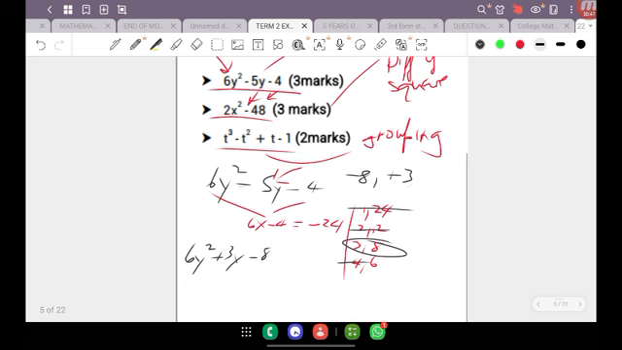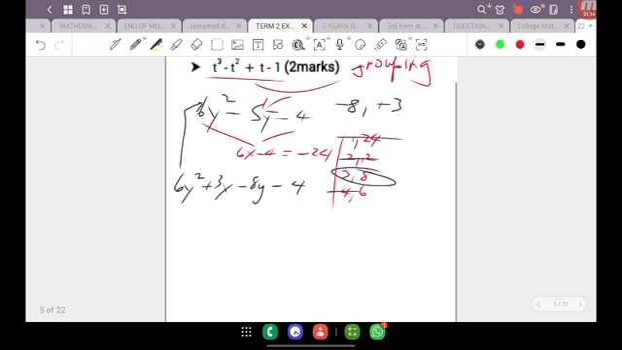Then I'm going to put minus 8y here. I'm going to put minus 4 here. Please note that the expression that I've written down here is exactly the same as the one up here. I've just expanded the middle term into 2 other terms because 3y minus 8y is negative 5y. So it's the same expression then.